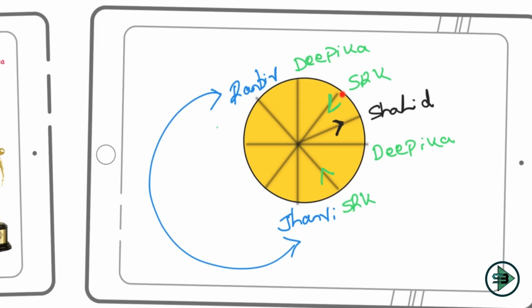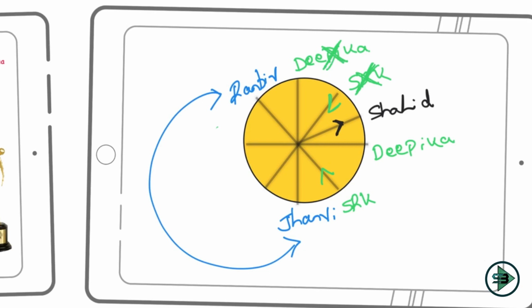Now if I say SRK is at this position, then Alia would be 2 places away. Alia could be at this position. Alia cannot be here because Ranveer or Janvi is at this position. If SRK is here, Alia could be 2 places away here. Okay, so Alia can be here, but Alia is 4 places away from Shahid. But in this case, Alia is only 1 place away from Shahid. So we know one more thing now. SRK cannot be at this place, because if SRK is at this place, the third link does not get satisfied.